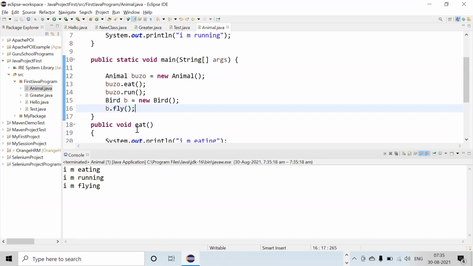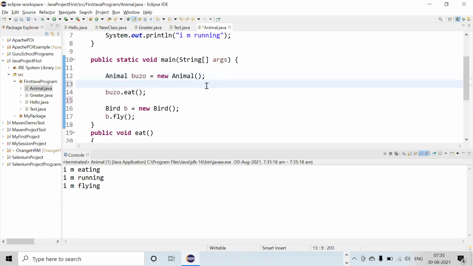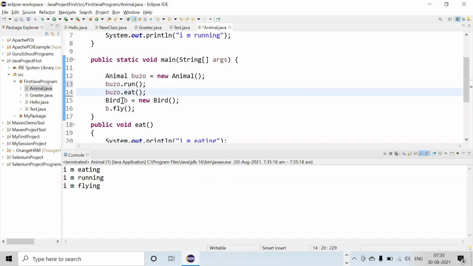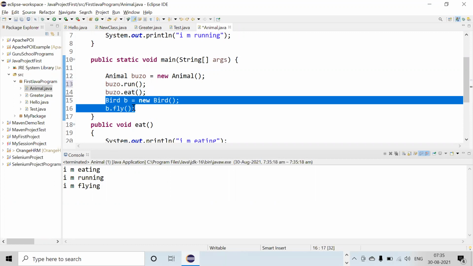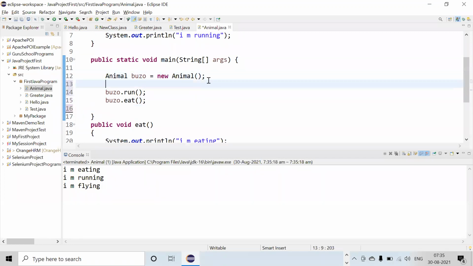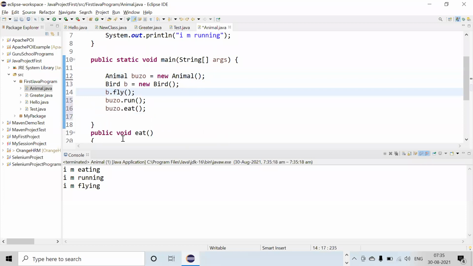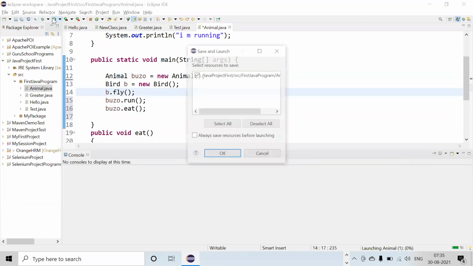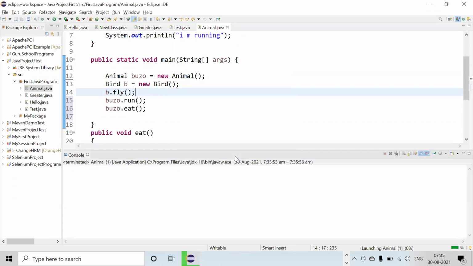Now you tell me, if I write here, what will happen? First, the sequence: run will be executed. I'm running, then I'm eating. And if I do it like that, then I'm flying, then I'm running. So it only depends on the main method, how you want to write it.